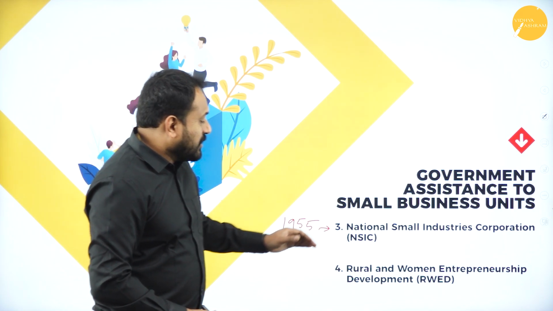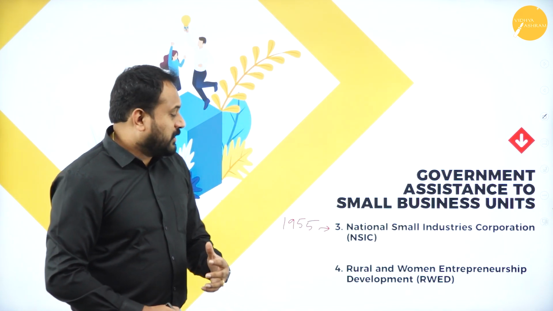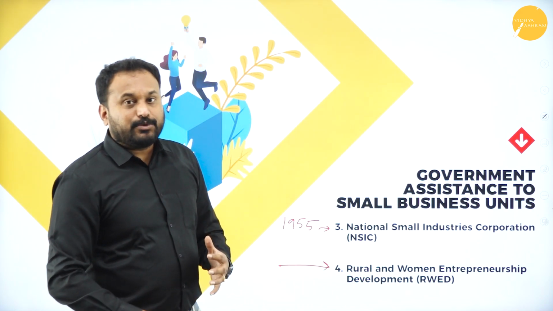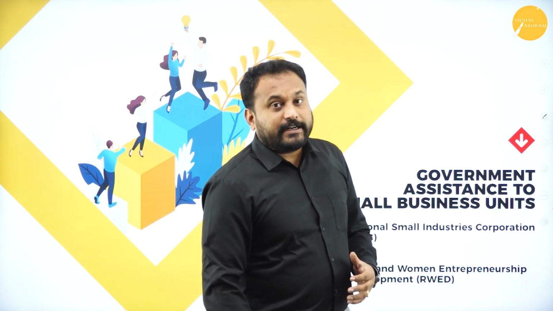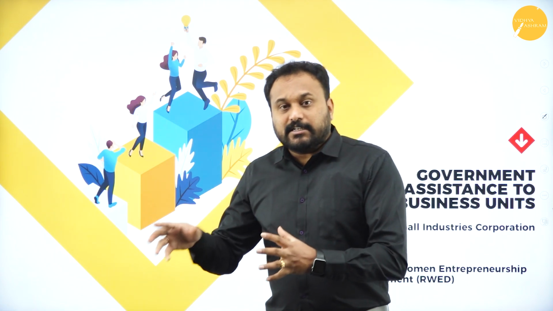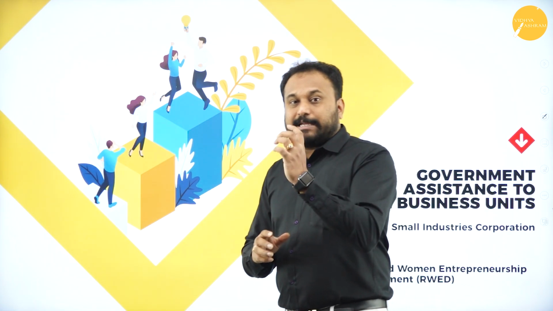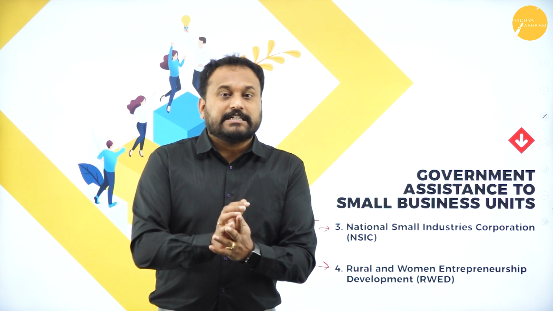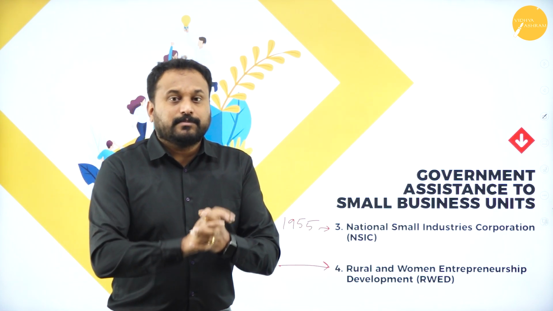The next one we have is Rural and Women Entrepreneurship Development. Here they thought that it is not just the societal, we are supposed to see the segmentation of people where women entrepreneurs should be taken into consideration and we are supposed to help them.